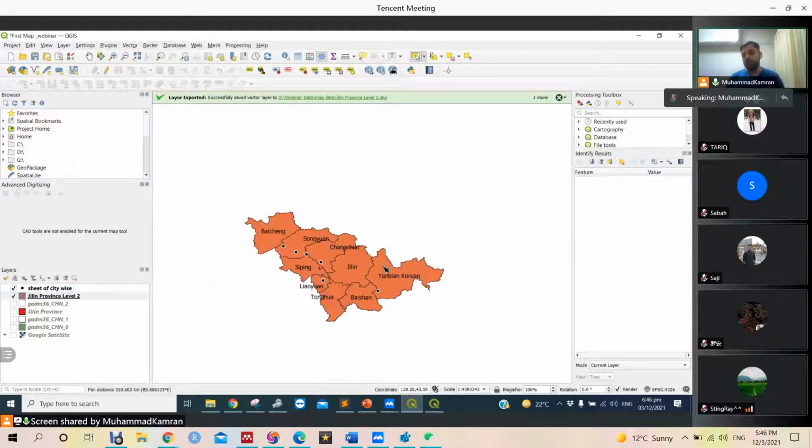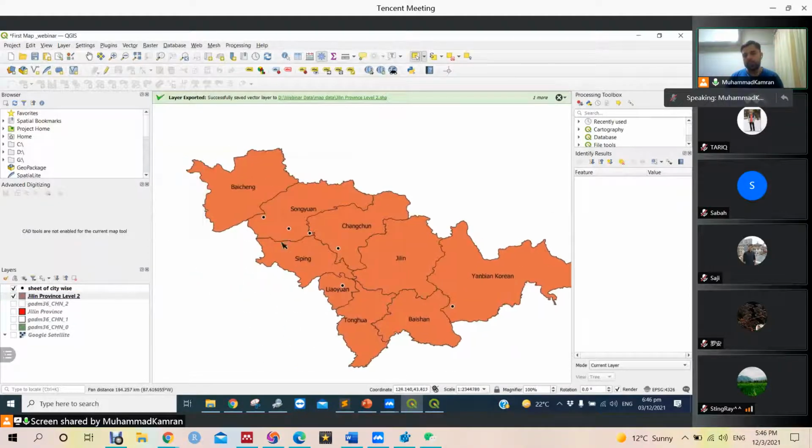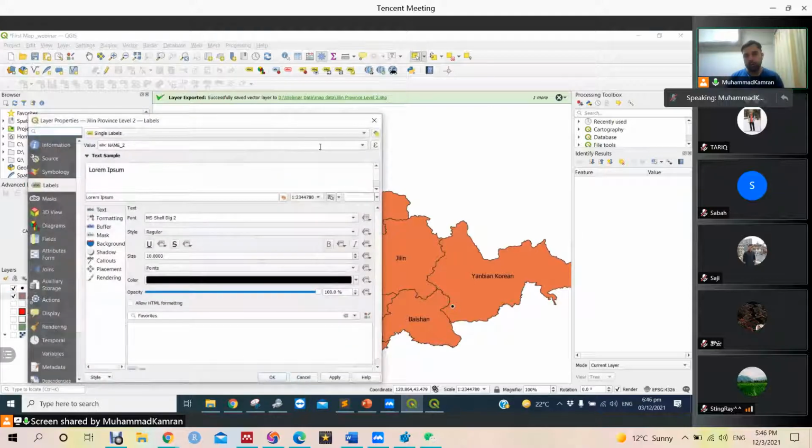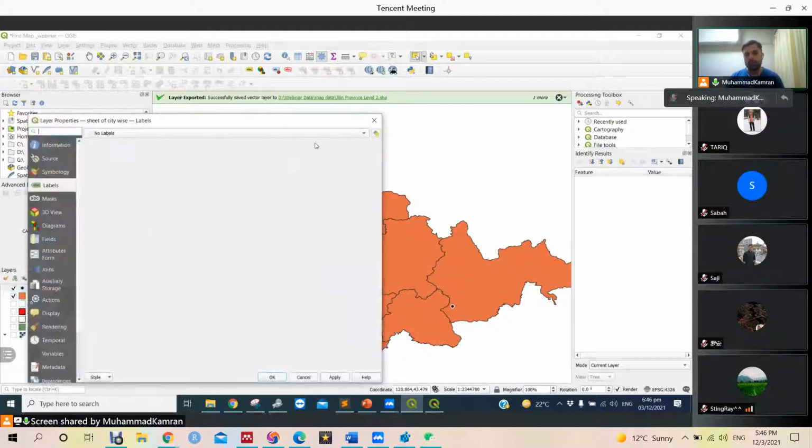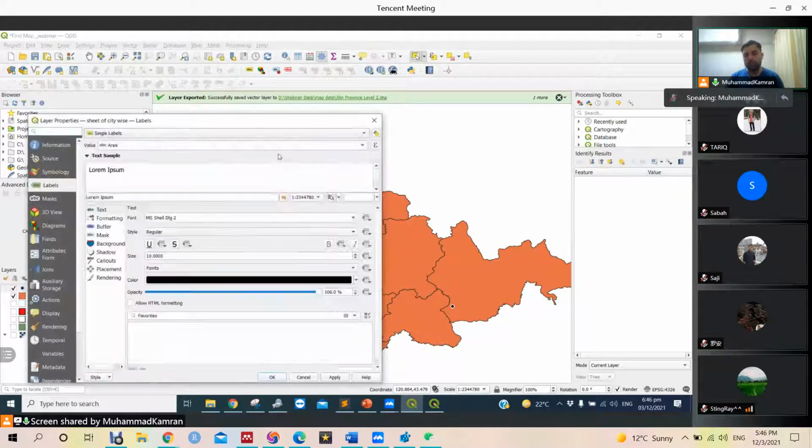If we want this type of map, this type of map is okay, but actually our concern is about these points. So I am going to close the labels for this data, no label, and I am going to open the labels for our point data.